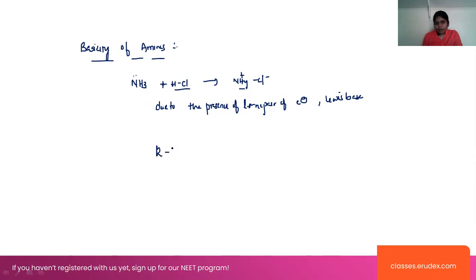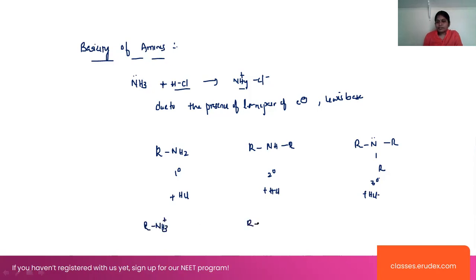Now look at here, RNH2. This is the primary amine, right? Then R2NH, and the next one is R3N. These are the secondary amines and the tertiary amines. Whenever they are treated with HCl, with mineral acids, they form RNH3 plus, then R2NH2 plus, and R3NH plus.